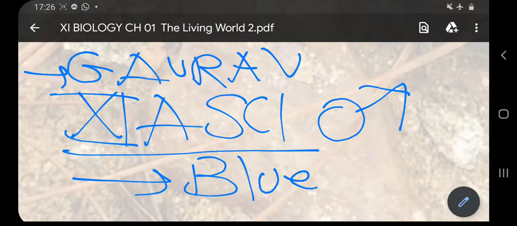So I wanted to give that idea to you. And one can say that this boy Gaurav is a member of Blue House in Kendriya Vidyalaya INS Valsura. This is also true. One can say that Gaurav belongs to the senior secondary section of our school. That is also true. One can say that Gaurav is a student of class 11th A science of Kendriya Vidyalaya INS Valsura.